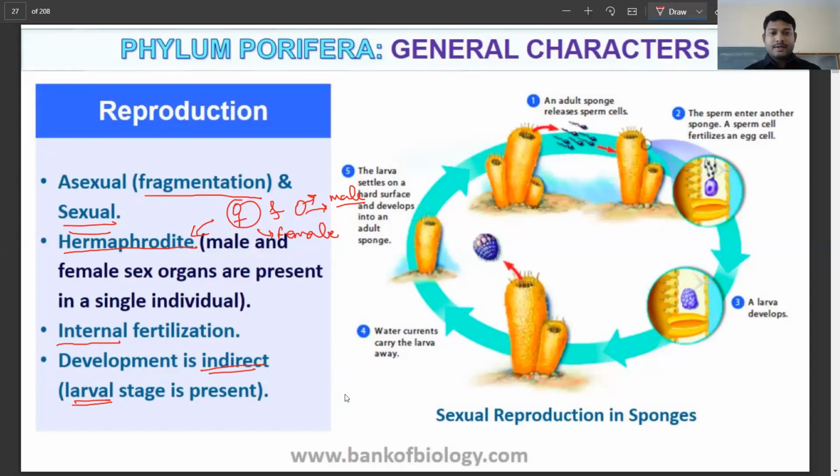So there are two types of development. One is called direct development. In case of direct development, what happens? There is no larval stage.